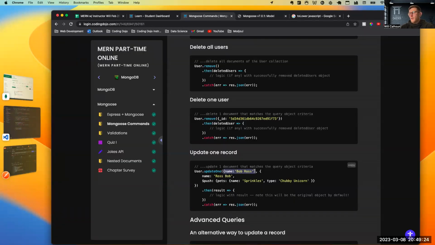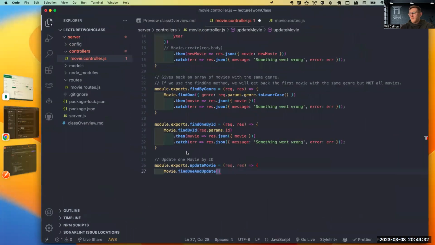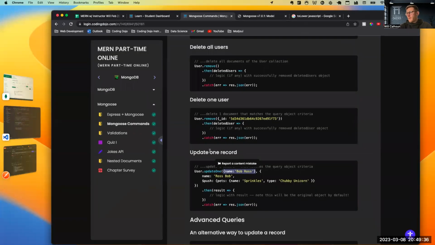If we go to the platform here and we're looking at this guy here, I want to update 1. I'm going to say ID, right? And I'm going to pass in the ID that I want to do. So I want to grab that. So let's say, we take in this key.